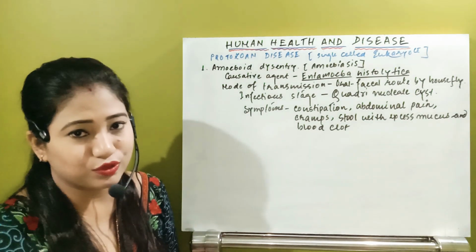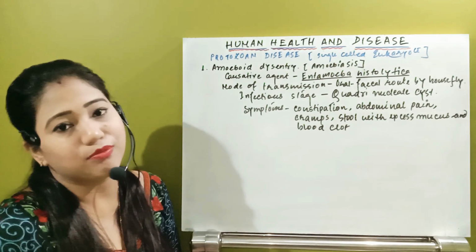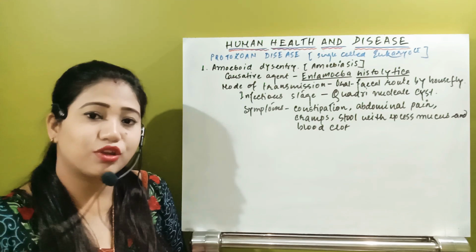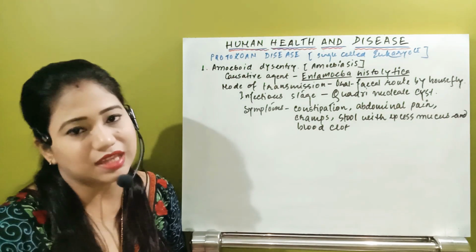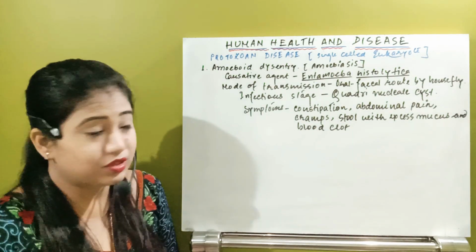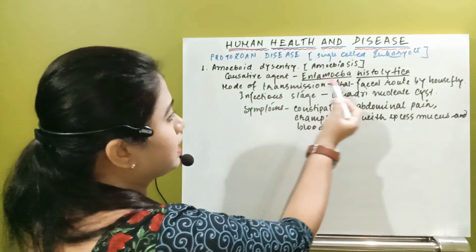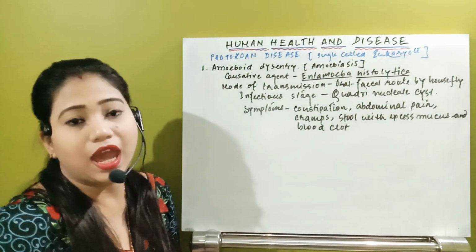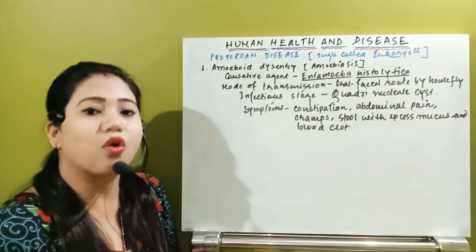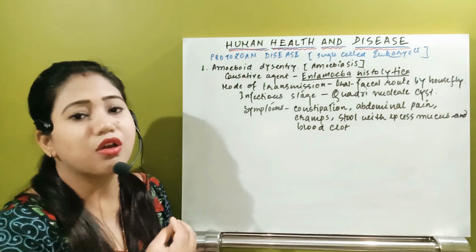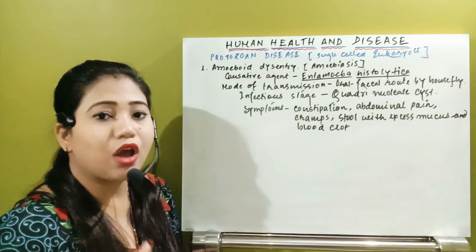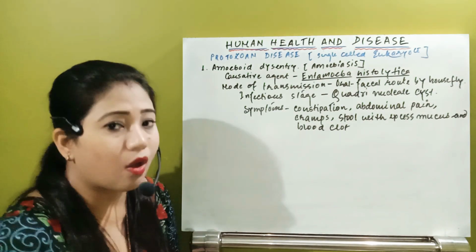The first disease we are going to start is amoeboid dysentery. This amoeboid dysentery is also known as amoebiasis. Now, just see the causative organism. What is the causative organism? It is Entamoeba histolytica. Entamoeba histolytica is the causative organism. That means the protozoa.